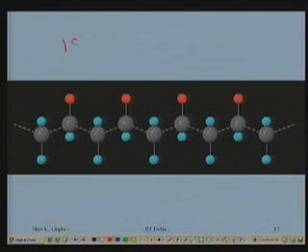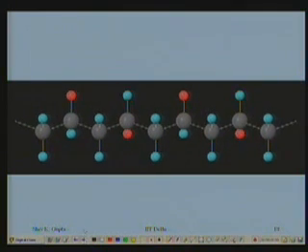It's called isotactic arrangement. Now the third possibility, chlorine comes alternately above, below like that. This can also improve the crystallinity. This is called syndiotactic arrangement.